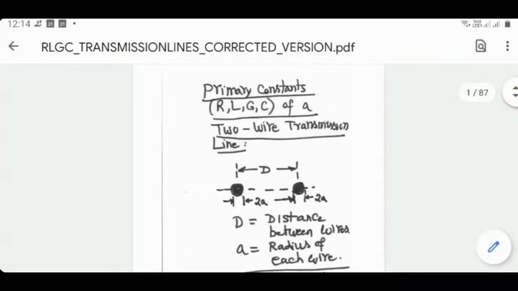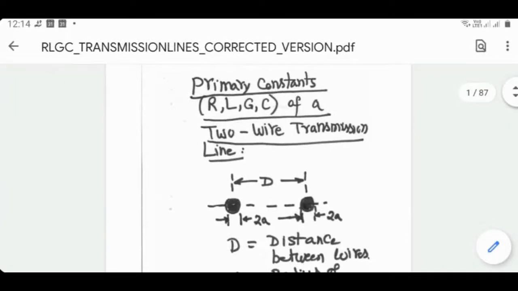These four parameters, R, L, G, C, can be mathematically determined. Laws of electrostatics and laws of magnetism have been used to figure out approximate formulas for calculating L and C, and R can be calculated using Ohm's law modified, and G can also be calculated using electrostatic laws. I don't want you to worry about derivations. I want you to get a feel for the numbers.